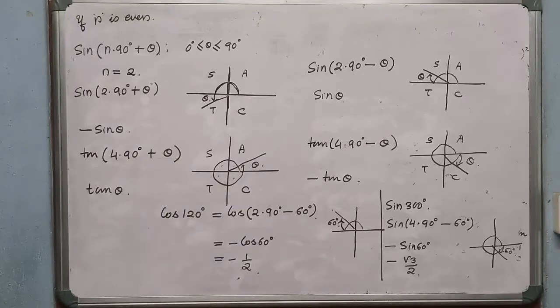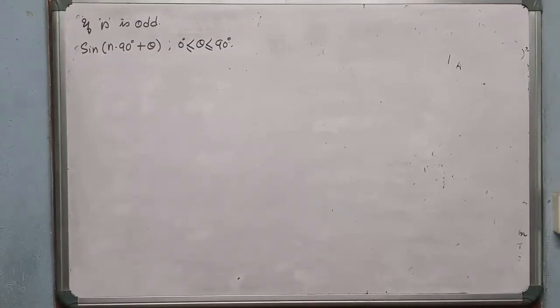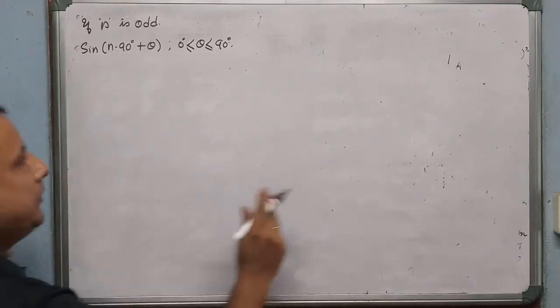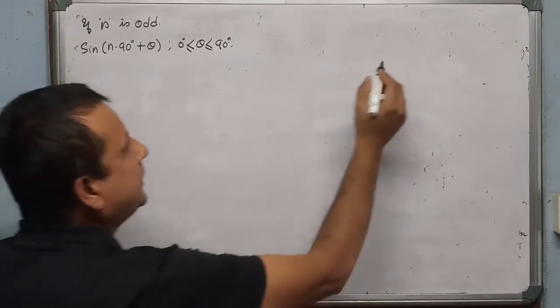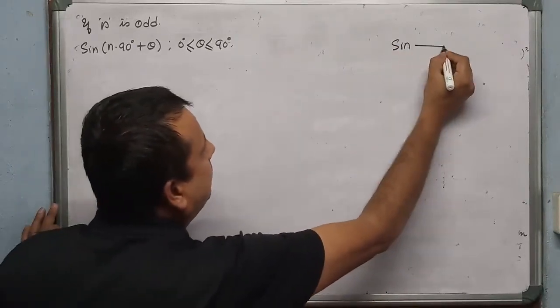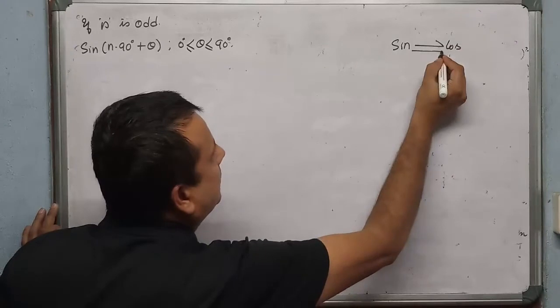Next we will discuss when the multiple of 90 is odd. Now, if n is an odd number, the same equation I have written over there, sin of n into 90 plus theta, and theta must be greater than or equal to 0. But in case n is odd, if the multiple of 90 is odd, the ratio will change. If it is sine, sine will be cos, and cos will be sine.